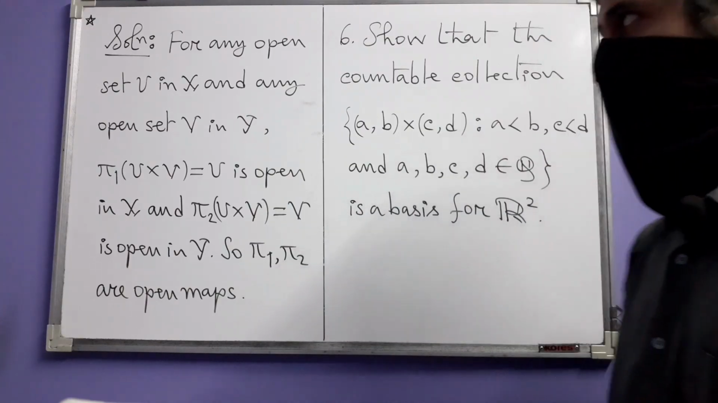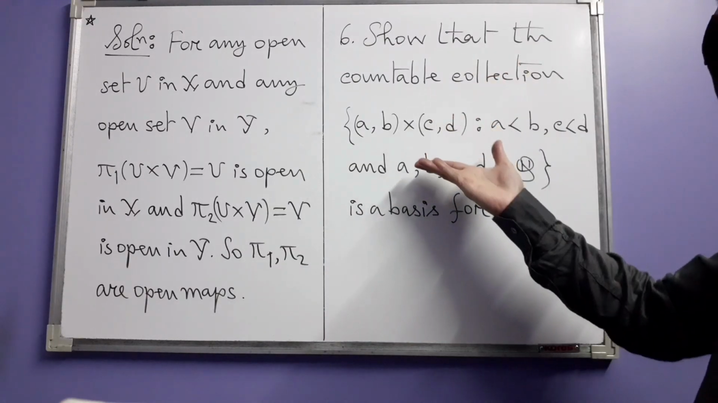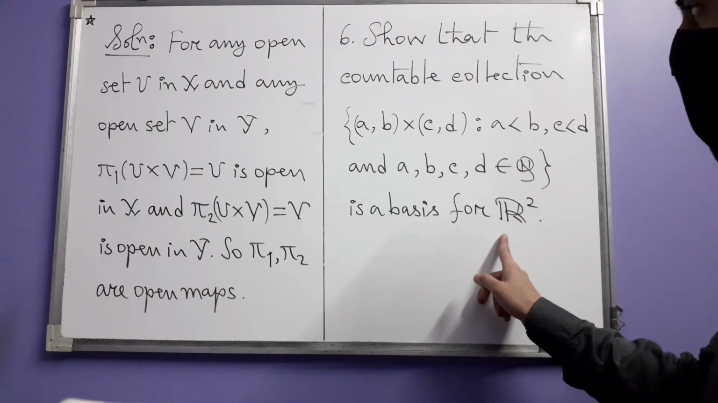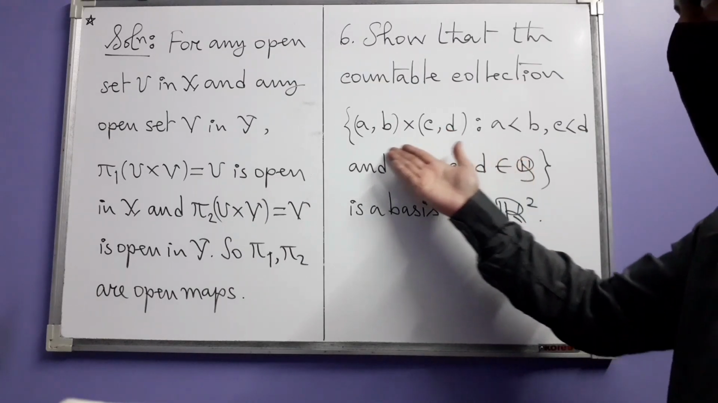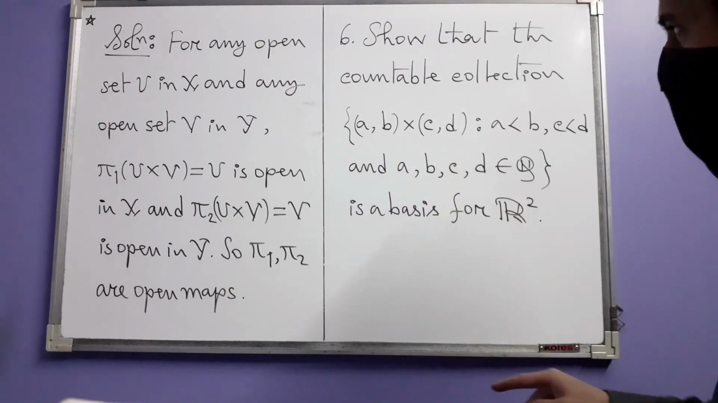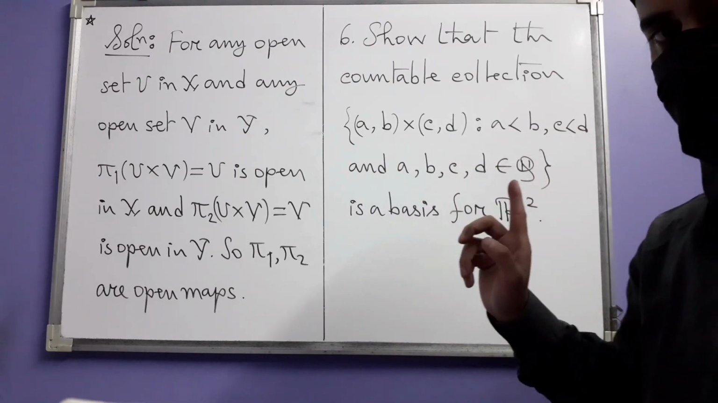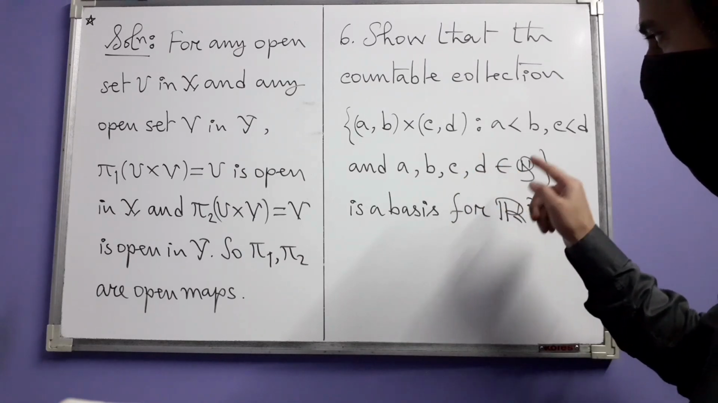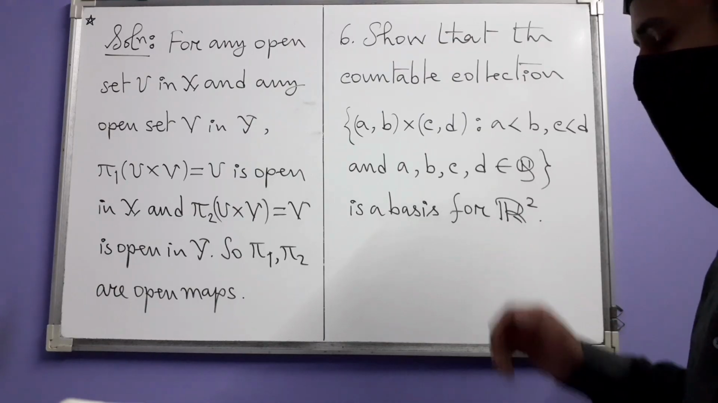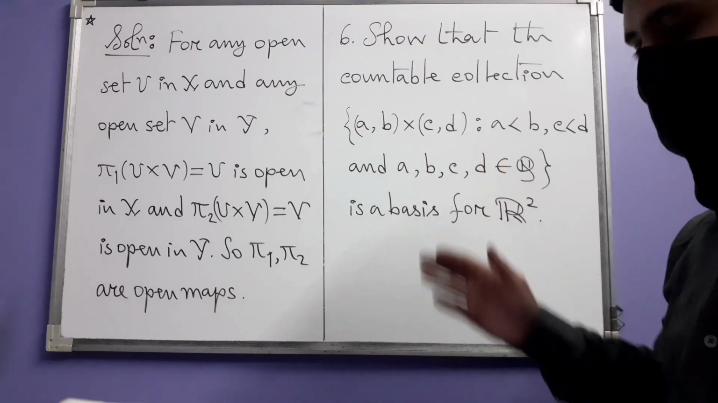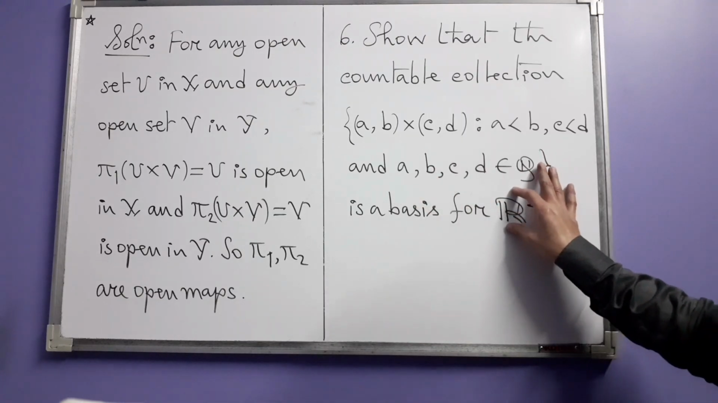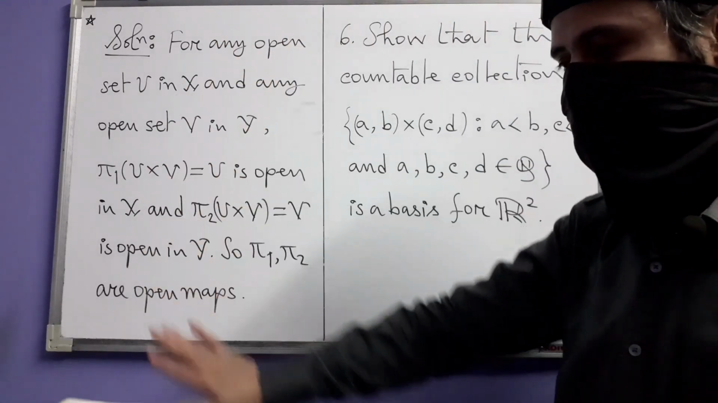Let's see another one, number 6, where we have to show that the following countable collection is a basis for the plane R2, where the collection consists of sets like this: Cartesian products of open intervals (a, b) times (c, d), where a is less than b and c is less than d, and a, b, c and d are rational numbers. Q is the set of rational numbers.